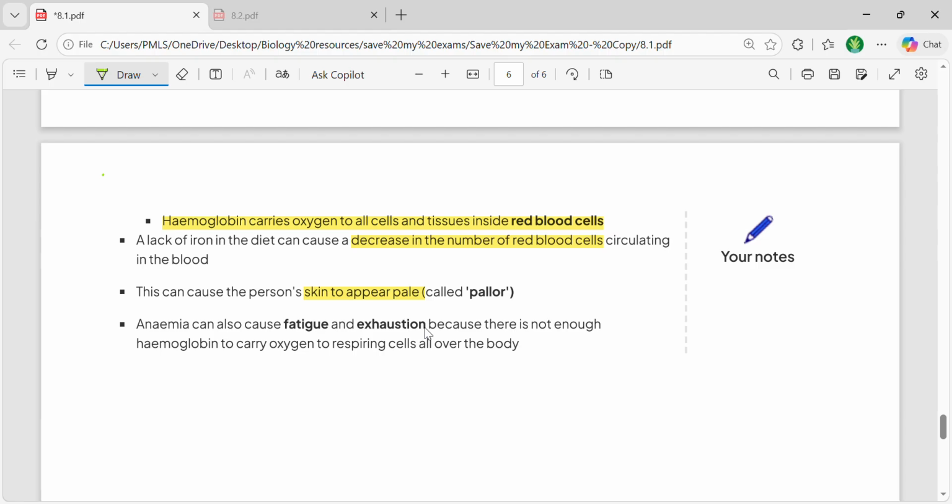So this is what they have mentioned here. If they ask you a question for 2 to 3 marking points, you should write it according to the marking points. You should not only answer that this is because of the absence of hemoglobin, you should explain that because hemoglobin is absent, enough oxygen would not be transported. The number of red blood cells would decrease, and as a result, the respiring cells would not get enough oxygen, and that results in exhaustion and fatigue. I hope all of this is clear to you.